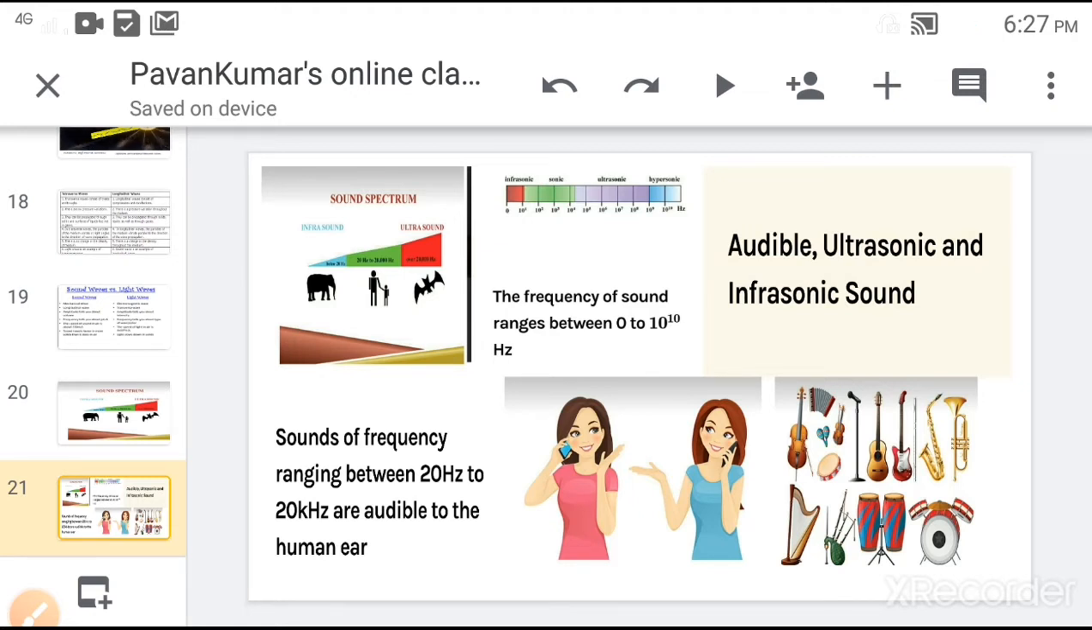What is meant by audible sound? Sound waves of frequency ranging between 20 Hz to 20 kHz are called audible sounds. That is, we are able to hear any such sound. It may be a musical sound, or it may be a voice sound. The frequency range is between 20 Hz to 20 kHz.